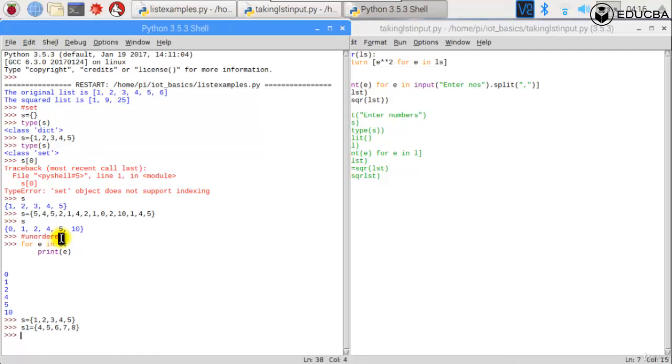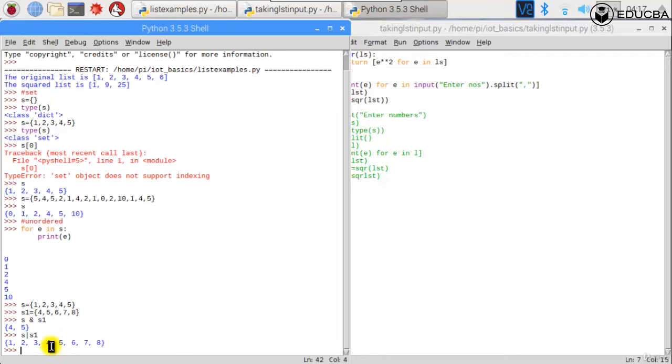I could do something like S and S1. I will get a new set which consists of the elements in both S and S1. Or I could get S or S1, which will give me a new set which consists of all the elements in S and S1 without any repetitions.